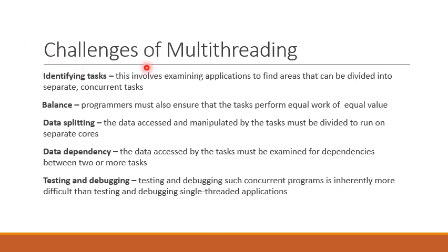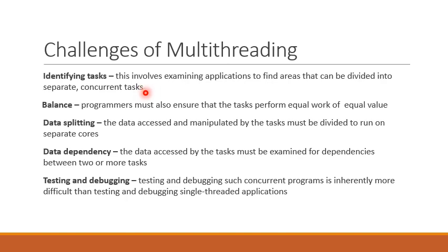So what are the challenges of multi-threading? Identifying tasks. This involves examining applications to find areas that can be divided into separate concurrent tasks. Ideally, subtasks of a process should be independent of each other so that they could exploit the multi-core architecture.